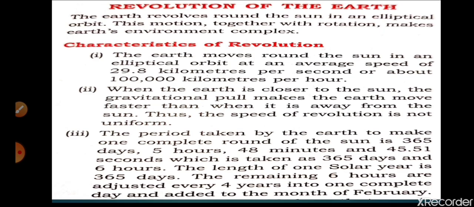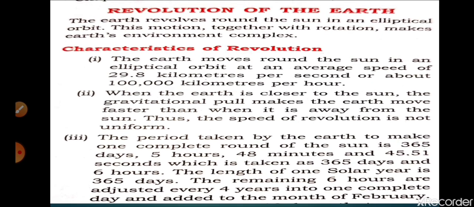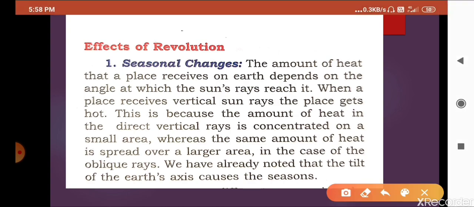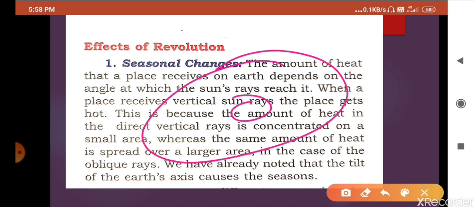Now we are going to discuss the effects of revolution. The first one is seasonal changes. As I told you, whenever the earth moves in its elliptical orbit with the sun here, sometimes you are near the sun, sometimes away from the sun. So seasons are decided like that. Rotation on its axis and revolution go on together in the northern and southern hemispheres, and that's why the seasons change.